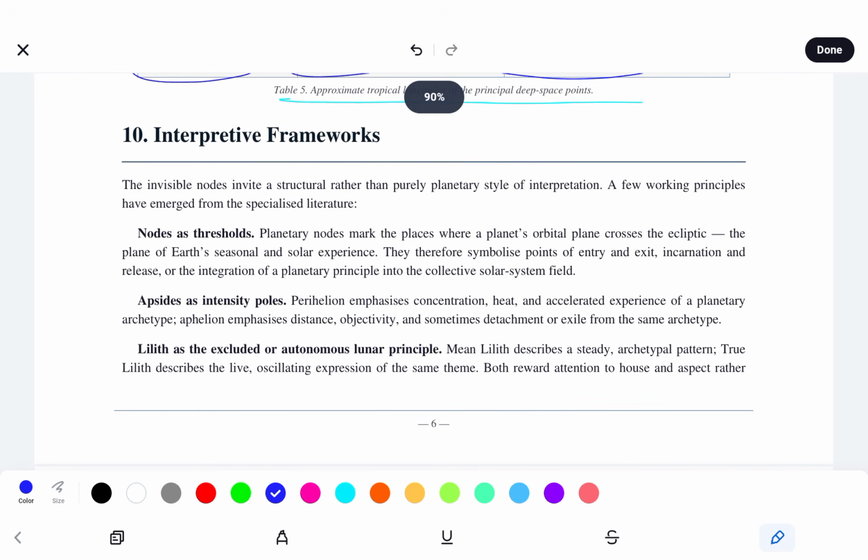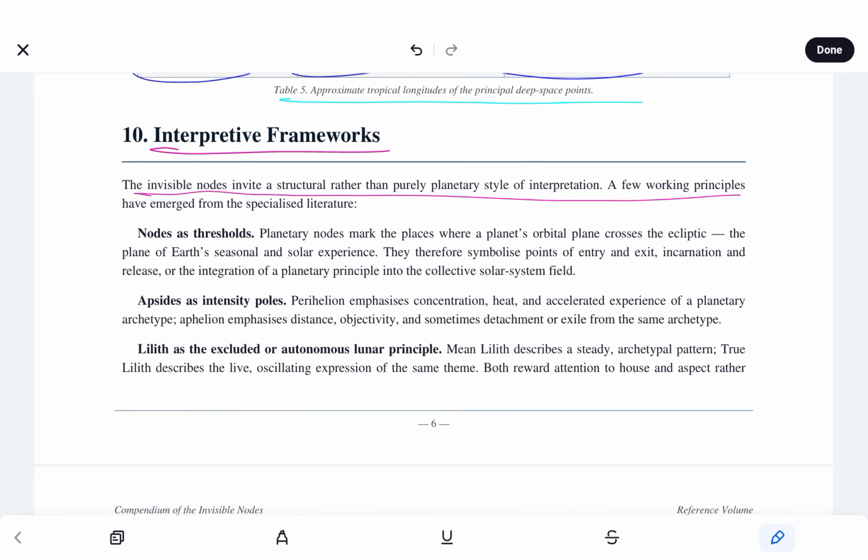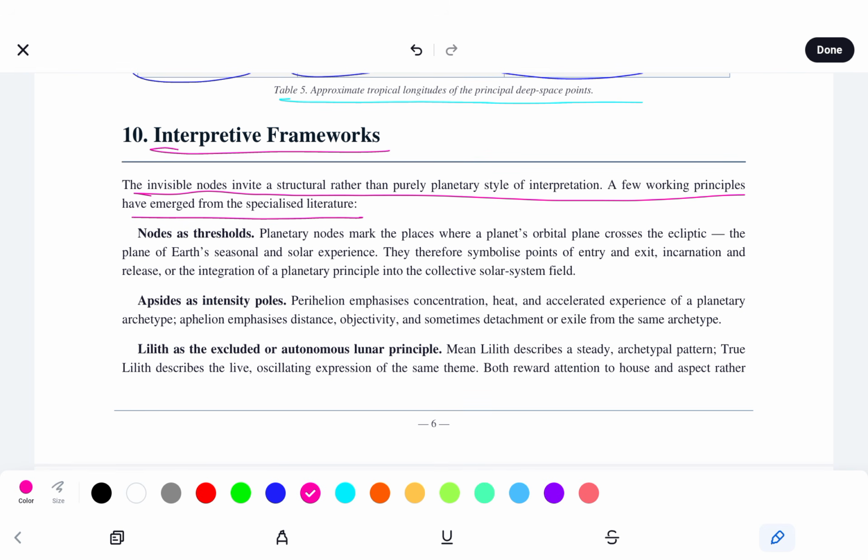Alright, so here are the interpretive frameworks. The invisible nodes invite a structural rather than purely planetary style of interpretation. A few working principles have emerged from the specialized literature. Nodes as thresholds: planetary nodes mark the places where a planet's orbital plane crosses the ecliptic plane of Earth's seasonal and solar experience. They therefore symbolize points of entry and exit, incarnation and release, or the integration of a planetary principle into the collective solar system field.